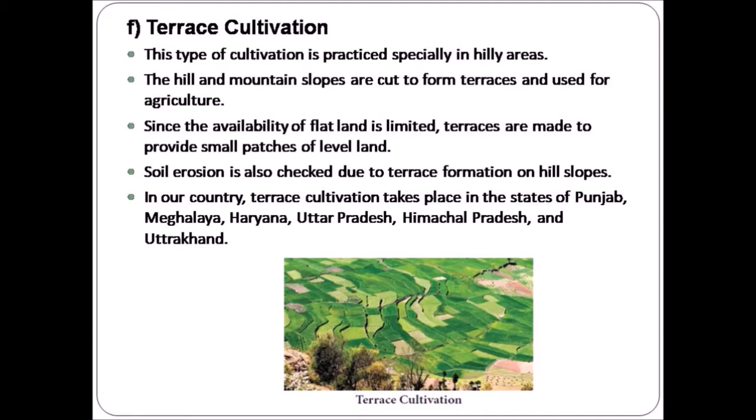Terrace cultivation. Terrace farming is carried out on the slopes of mountains. Terraces are built on the slopes of the mountains or hills to create flat lands and to grow crops. Since soil erosion is very common on the slopes, soil erosion is also checked every now and then. In our country, terrace cultivation takes place in the states of Punjab, Meghalaya, Haryana, Uttar Pradesh, Himachal Pradesh, and Uttarakhand.